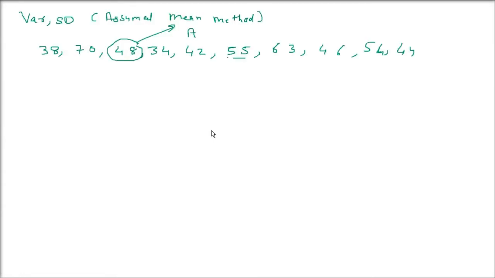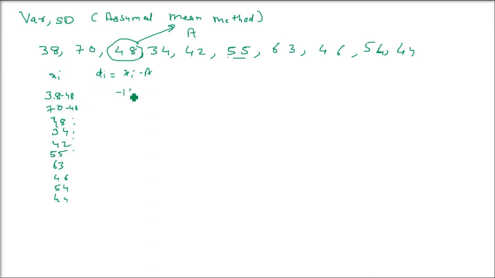Okay, these are big numbers, these are 10 numbers. Now you will see how easy it will be by this assumed mean method. So these are the values I am writing now in the form of a table: 38, 70, 48, 34, 42, 55, 63, 46, 54, 44. Right, these are the values being given. This is the question. Now our computation starts. di is xi minus a. That is, you have assumed 48 as the assumed mean. Now subtract each value.